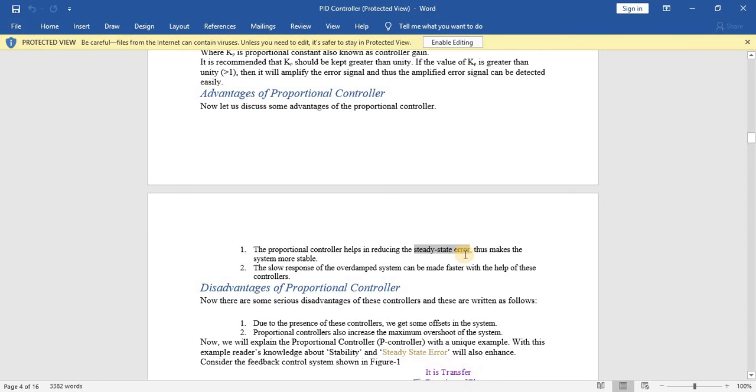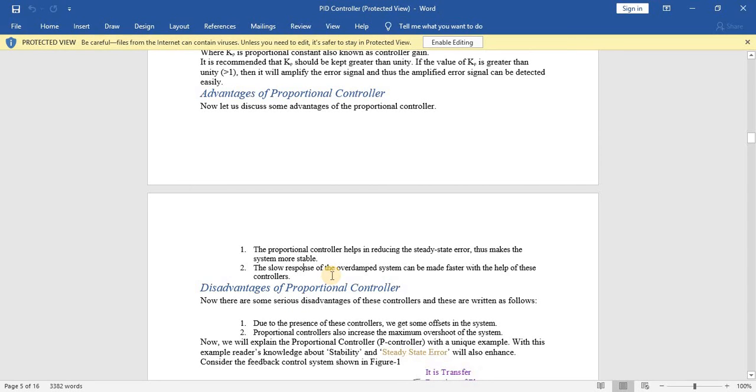We know that steady state error is the difference between the input and output, the set point. So it reduces that and makes the system more stable. Also, the slow response of an overdamped system can be made faster with the help of the controller, so it improves the transient response. And we know that the transient response is the part of the response from the start to reaching the final value of the output.